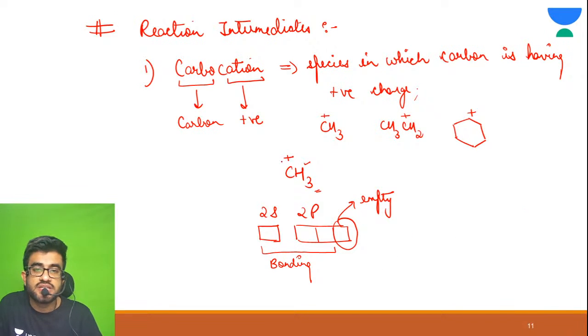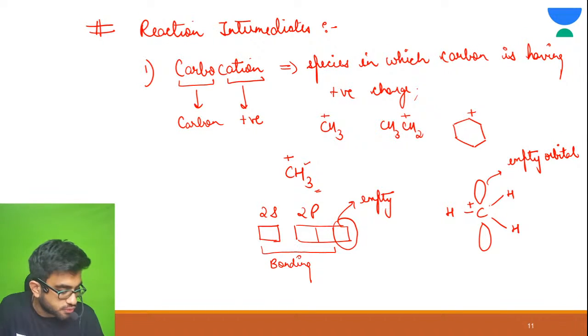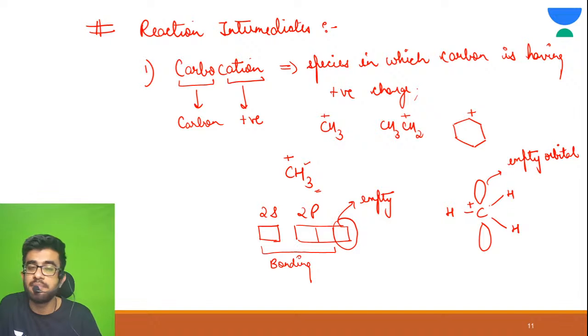So see, CH3 plus structure is C with H, H, H. This carbon is having positive charge, and this means it has empty orbital. I have told you all about this in our resonance class also. It has empty orbital.